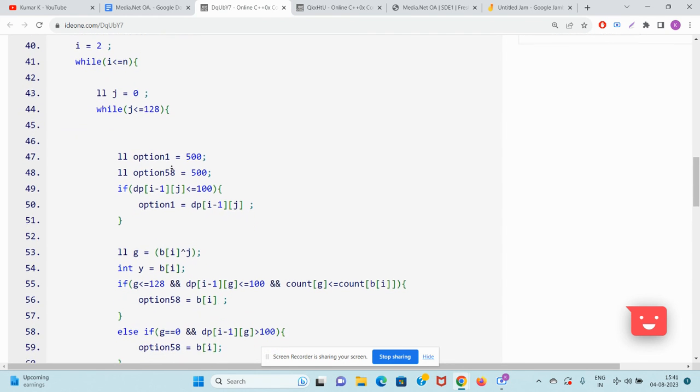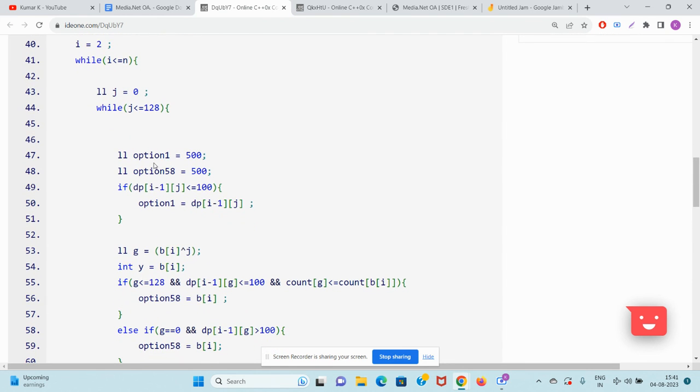So there are two options. Option 1: don't do anything. Don't consider the ith element. Ignore the ith element. If dp[i-1][j] has a value less than or equal to 100, that will be your answer. Simple. I have taught this before also. Don't consider the last element as the ith element. Okay, so this will be one option.